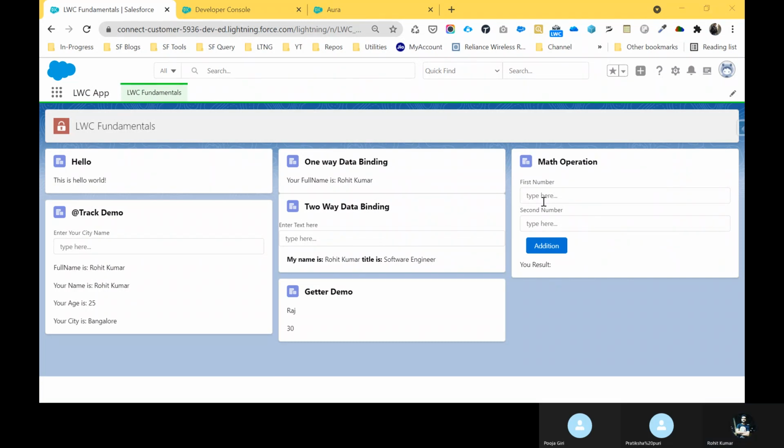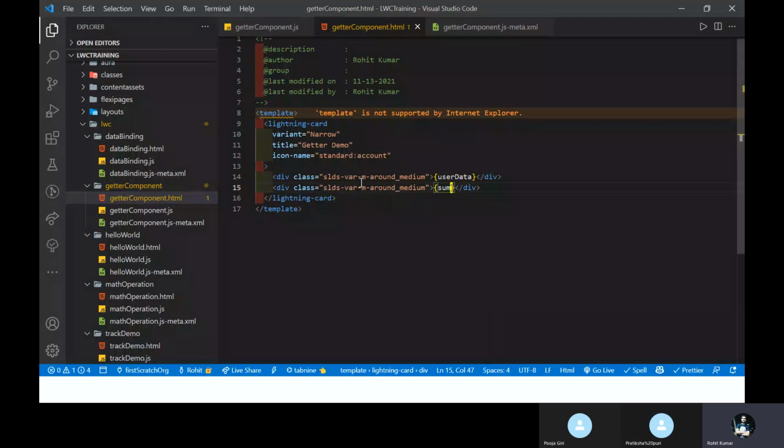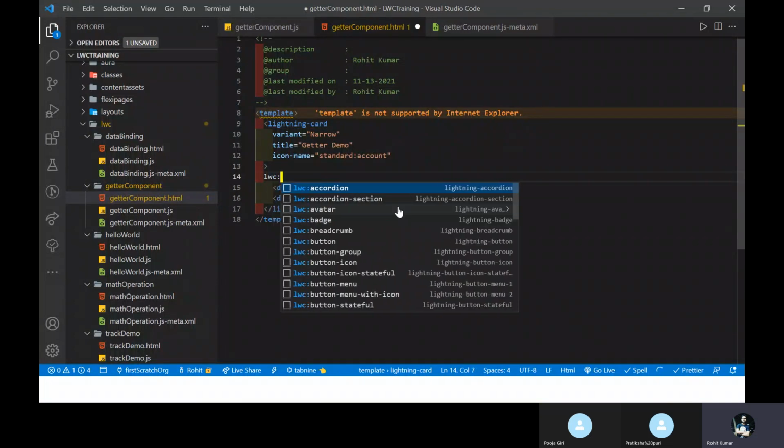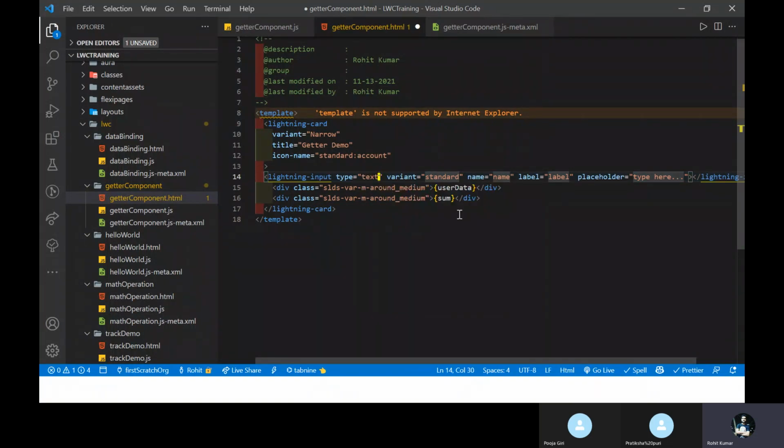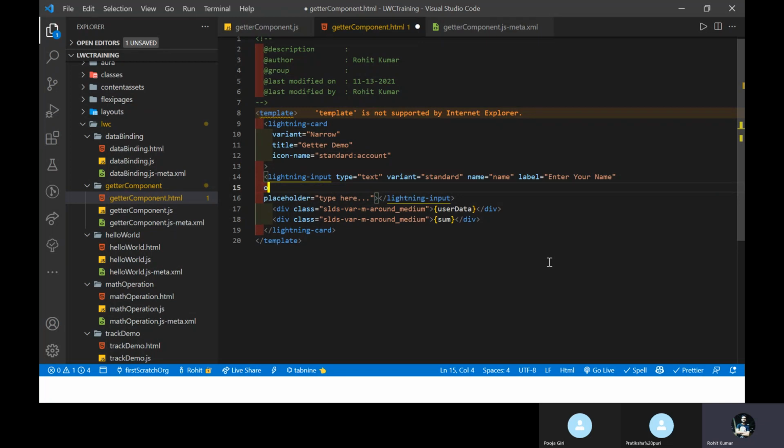Yes. And one more thing, if you have some input type tags, let me create one input type for you, like LWC input. If you don't know about these tags, you can go to the component library. I already shared one link, and you can refer to lightning-input, something like that. You can get the code from here to here, right? Under the label, you have to write enter your name. Under these things we have to write an onchange event, right? Always use onchange in input type.